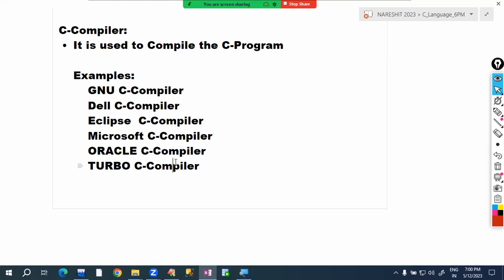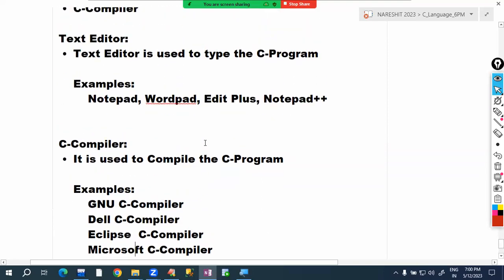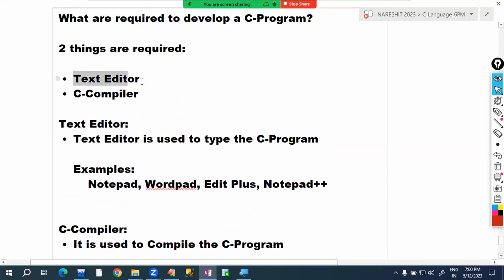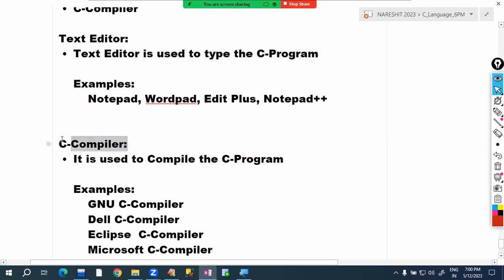But manufacturers are different. In the same way, here also, in the market, many companies' C compilers are available. The most famous one is this GNU C compiler. So if we want to develop a C program, what is required? One is a text editor. In the text editor, we are typing the program. Using the C compiler, we are compiling the C program.